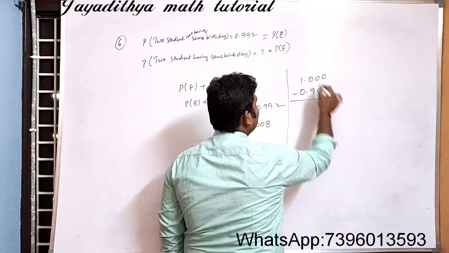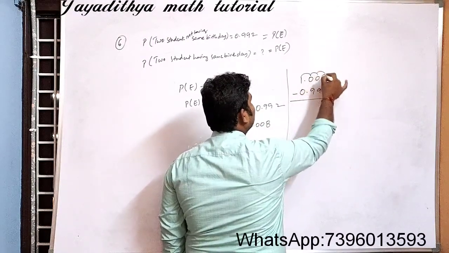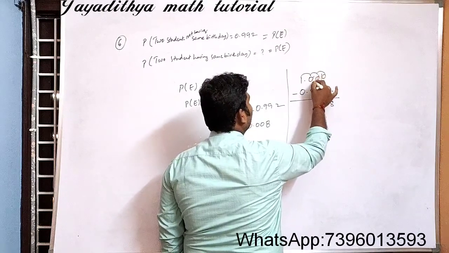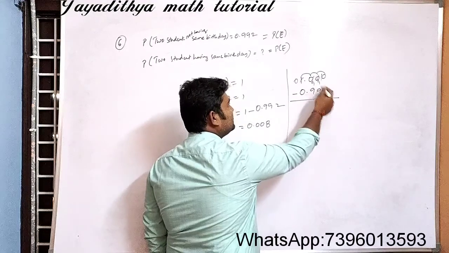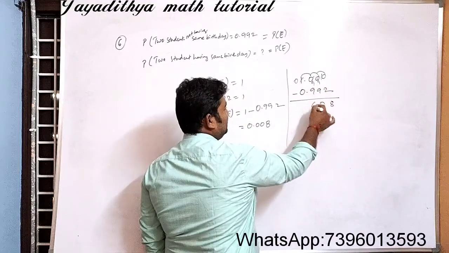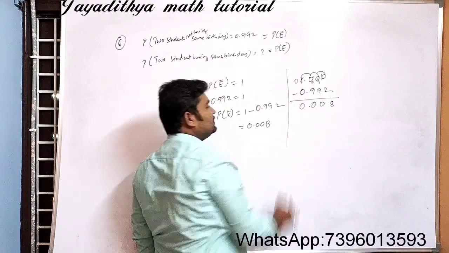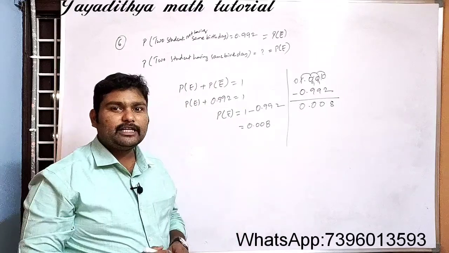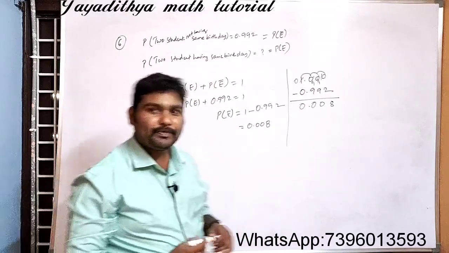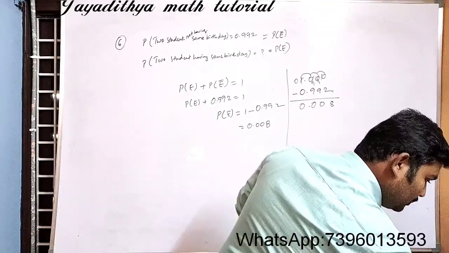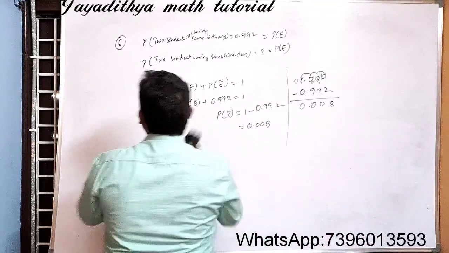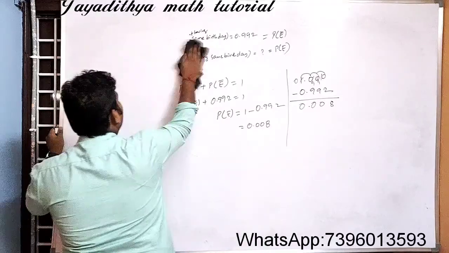10 minus 2 will be 8. When we take borrows like this, this will be 10 and this will be 9. This will also be 9. This will become 0. So 10 minus 2 is 8, 9 minus 9 is 0, 9 minus 9 is 0, 0 minus 0 is 0. So what is the answer now? 0.008.